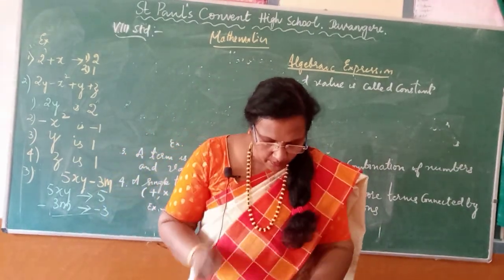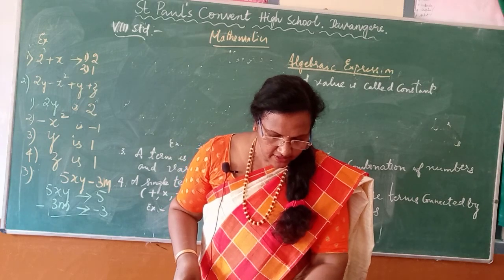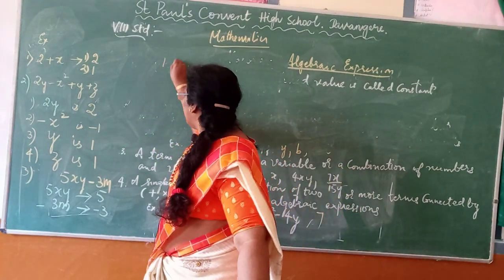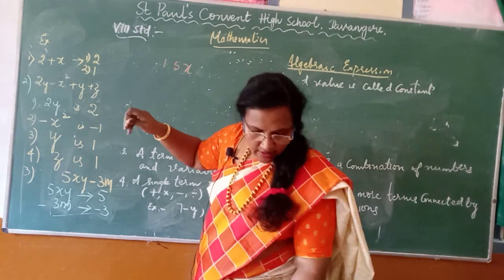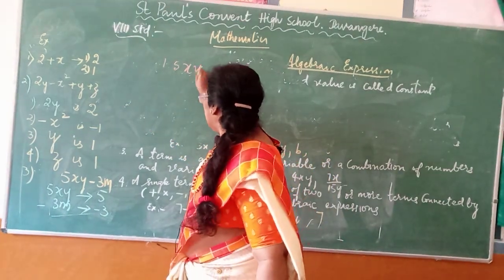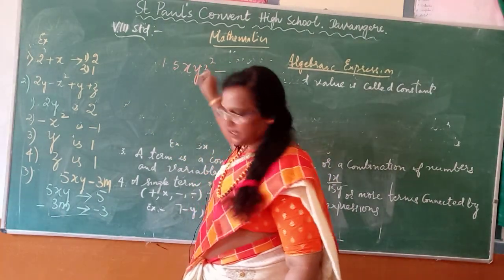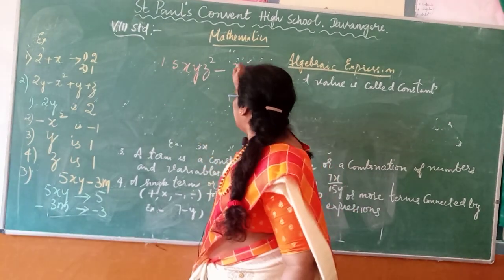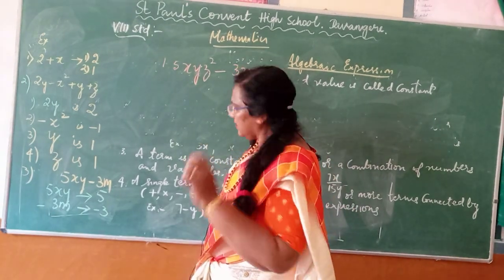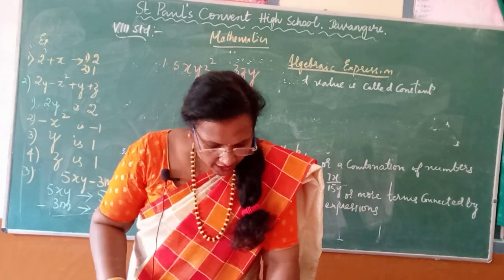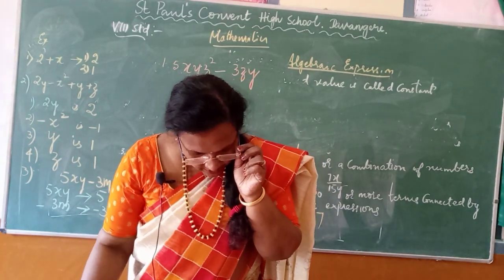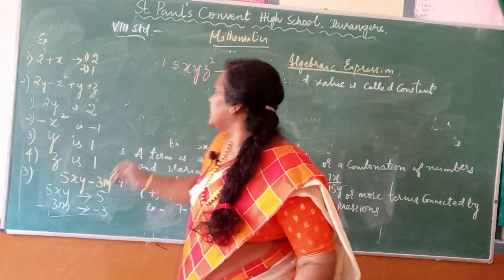The first problem is 5xyz squared minus 3zy. What they have asked in the question: identify the terms and their coefficients.